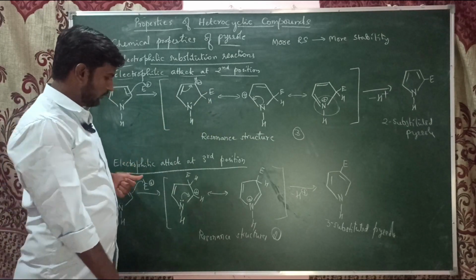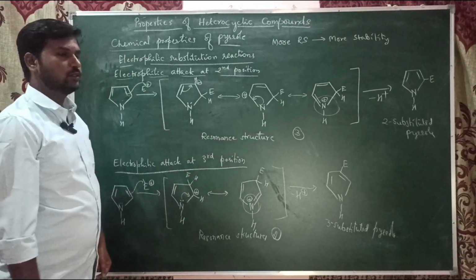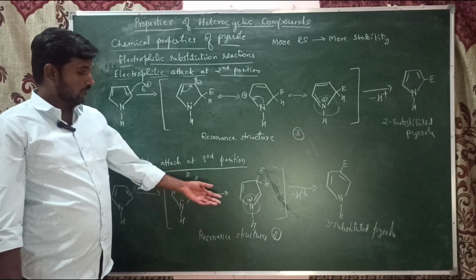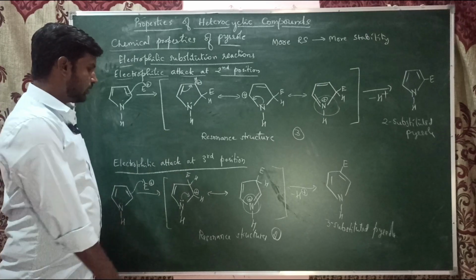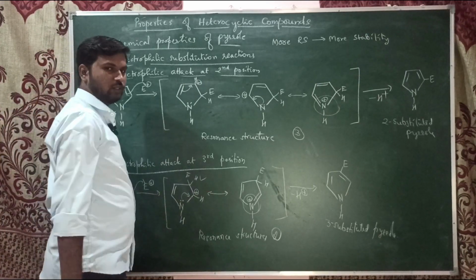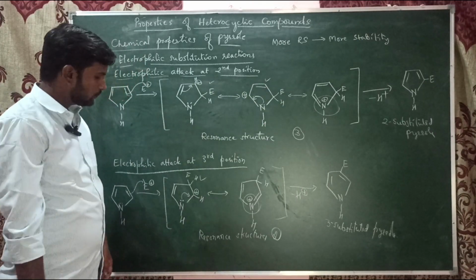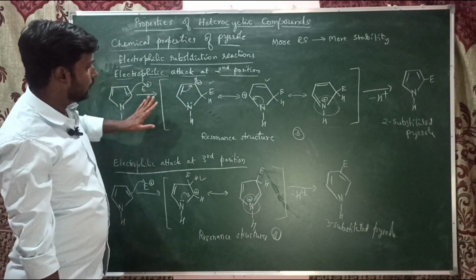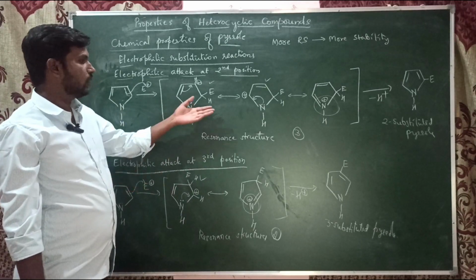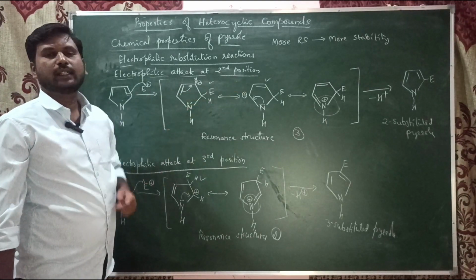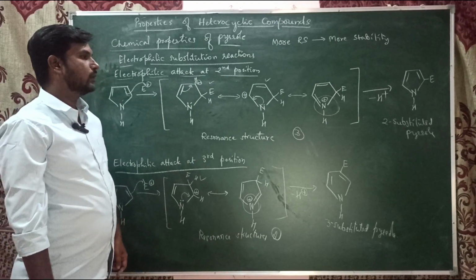Here also we can see the positive charge over the nitrogen, because nitrogen, being a highly electronegative element, cannot hold a positive charge. This is only one of the stabilized resonance structures, and these two are the stabilized resonance structures.